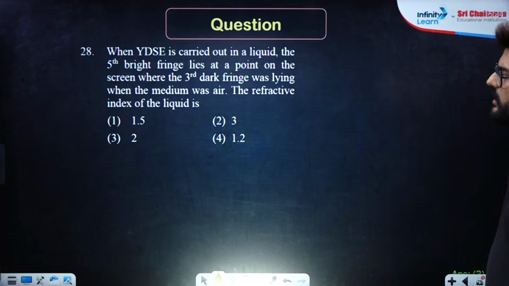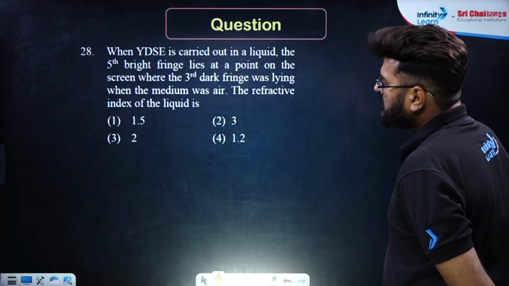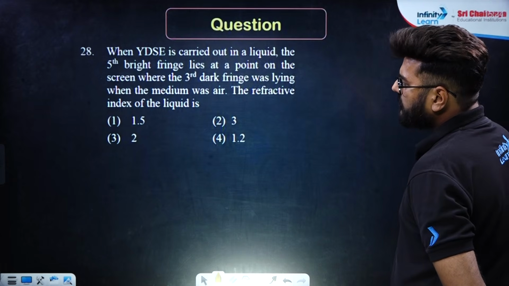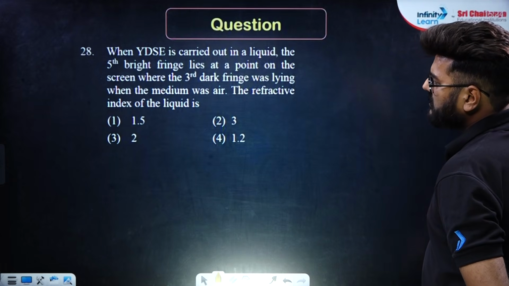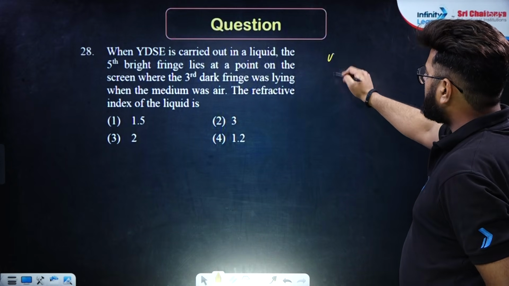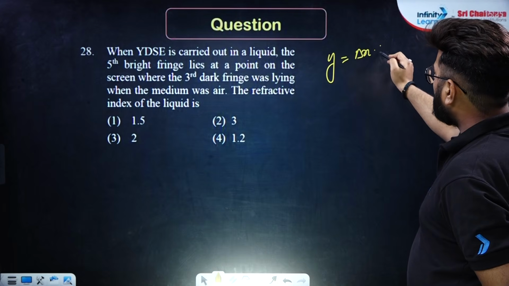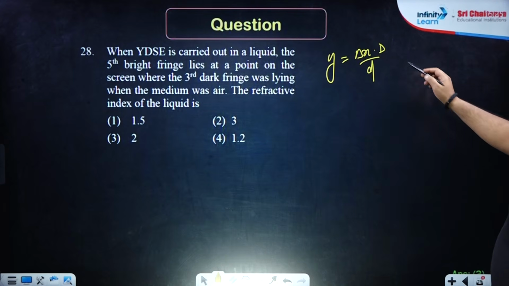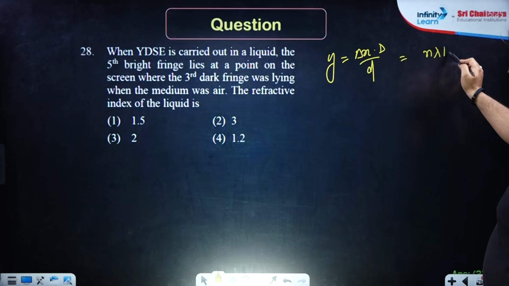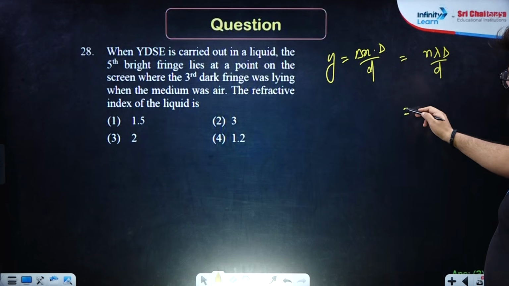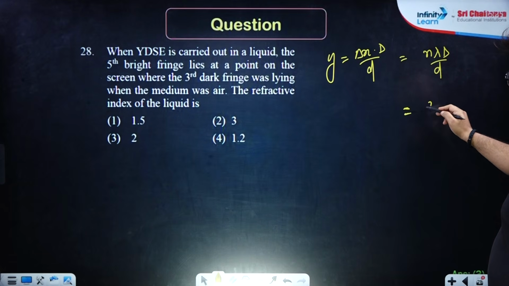When YDSE is carried out in a liquid, the fifth bright fringe lies at a point on the screen where the third dark fringe was lying when the medium was air. The refractive index of the liquid is. Now, try and understand this thing. See, y equals delta x capital D upon small d, right? This delta x equals n lambda. This becomes n lambda capital D upon small d. And for bright, it turns out to be 2n plus 1 lambda by 2.